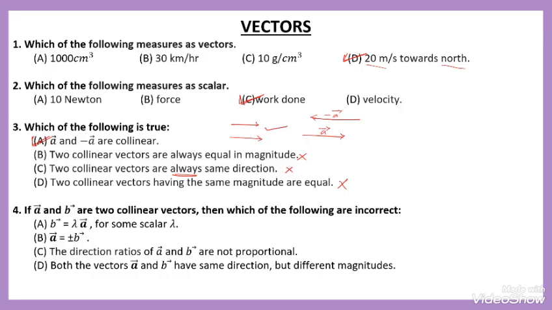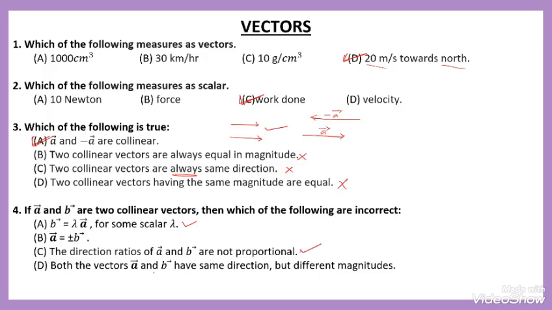B is equal to lambda into vector A for some scalar lambda. Yes, this is a true statement. Vector A is equal to plus or minus vector B. Here we already discussed that collinear means it may be in the same direction or a different direction. But both are true, though they are not equal. The direction ratios of vector A and B are not proportional. Yes, this is also a true statement.